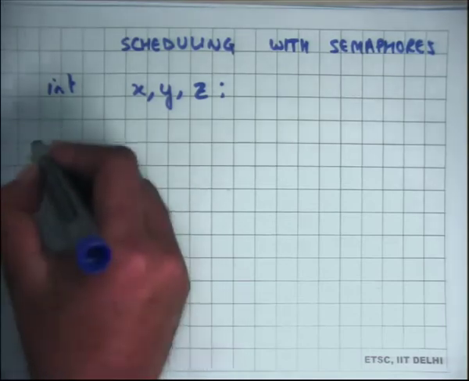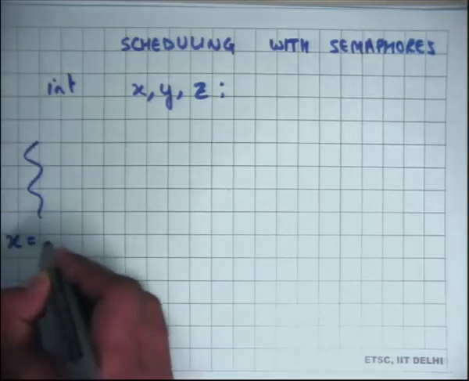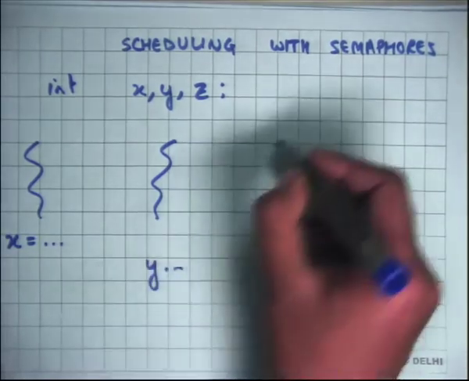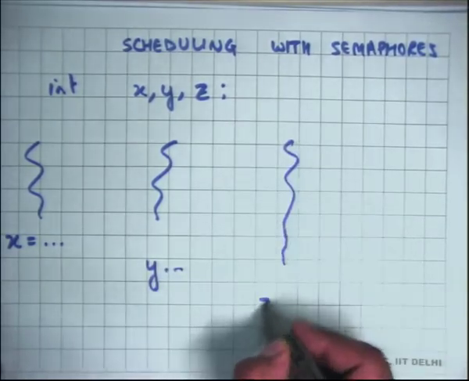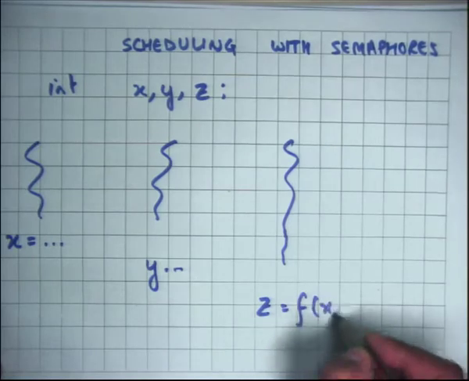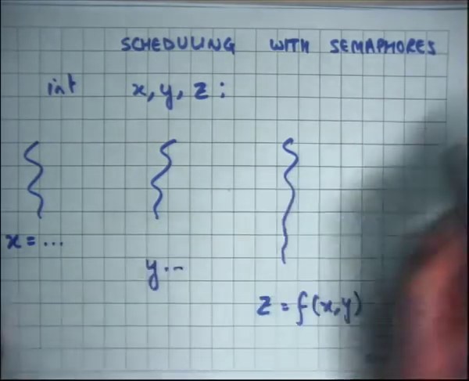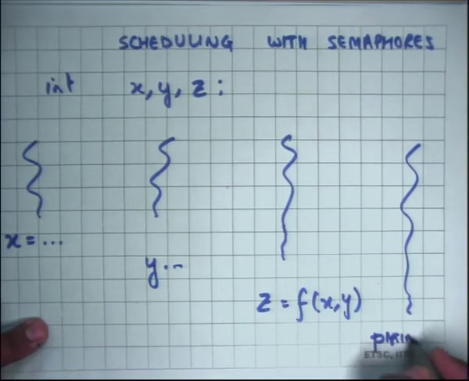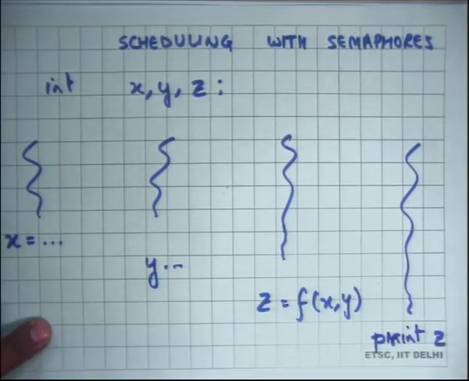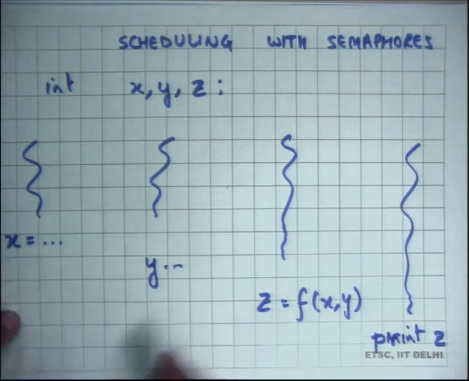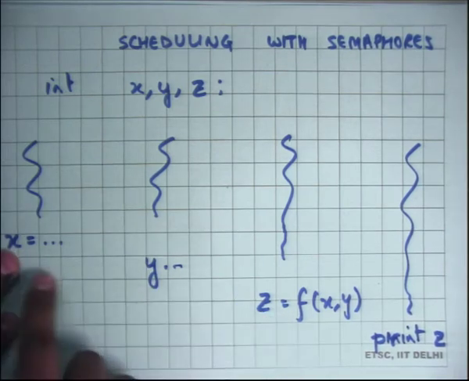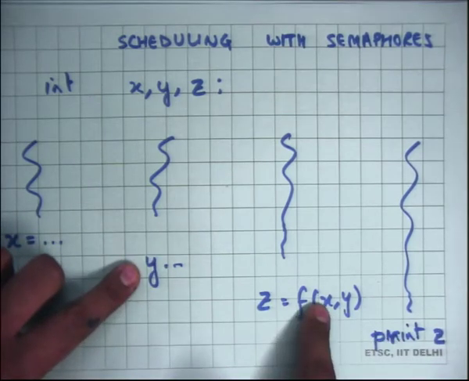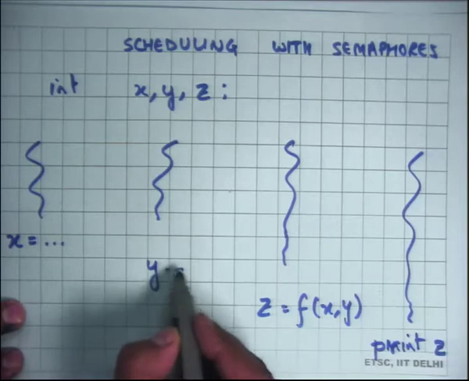So let's say there are 3 threads, one of them computes x, then another thread computes y, then yet another thread computes z as a function of x and y, all right, and let's say yet another thread prints z. But you want to make sure that this computation happens only after this and this has happened, and that this print happens only after this has happened, right. So you want some kind of dependency.